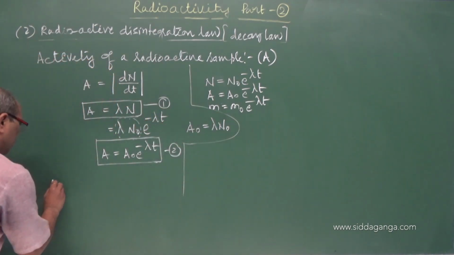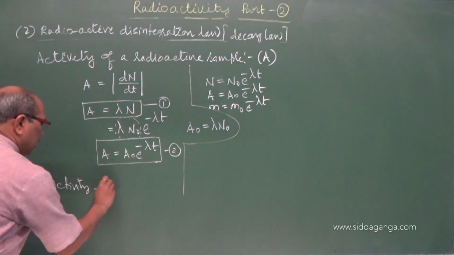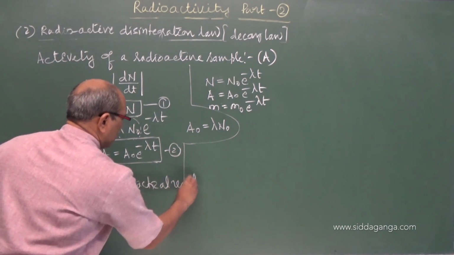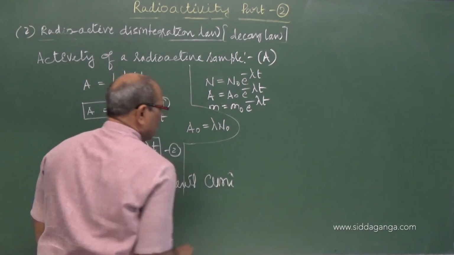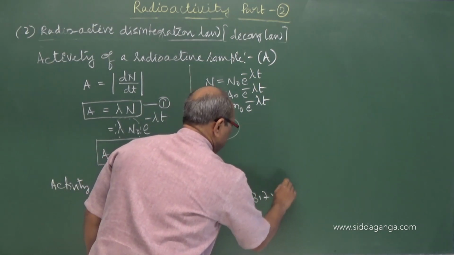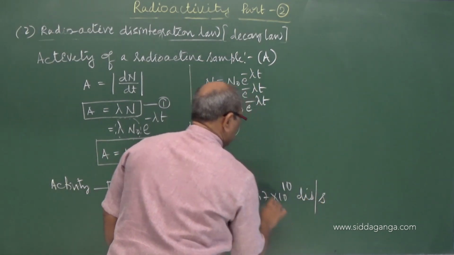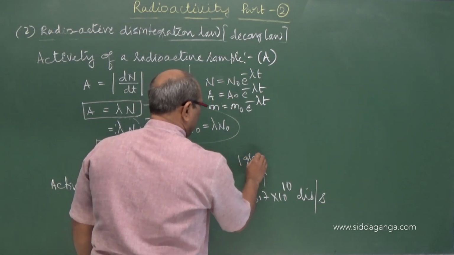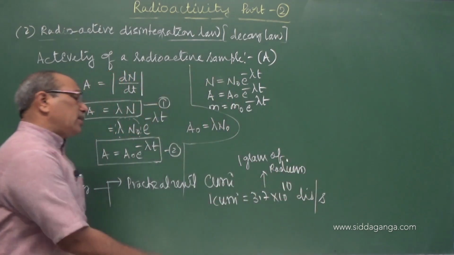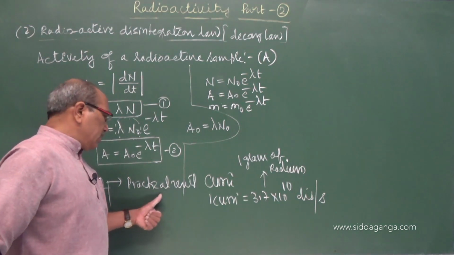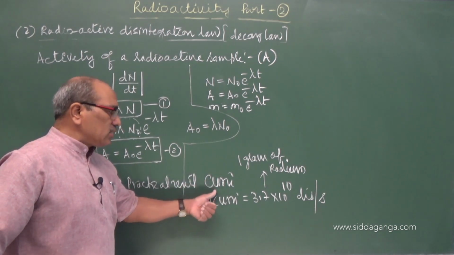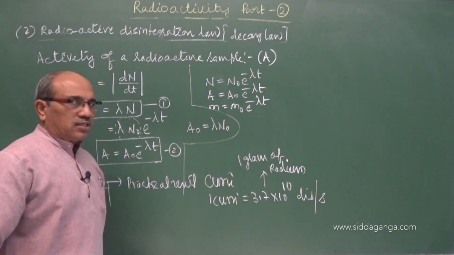And this activity has a practical unit, which is the Curie. 1 Curie is equal to 3.7 into 10 power 10 disintegrations per second, the actual activity of 1 gram of radium. This is taken as a standard practical unit for measurement of the activity of a radioactive sample. 1 Curie means 3.7 into 10 power 10 disintegrations per second.